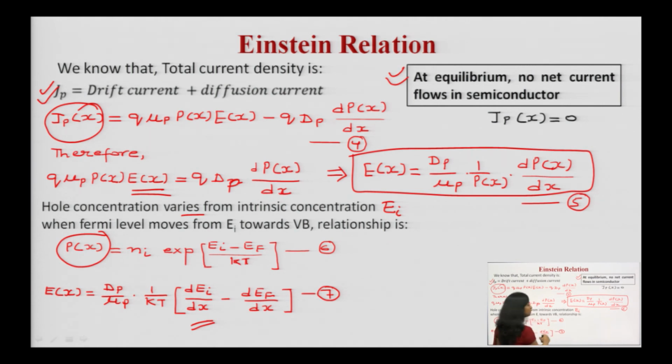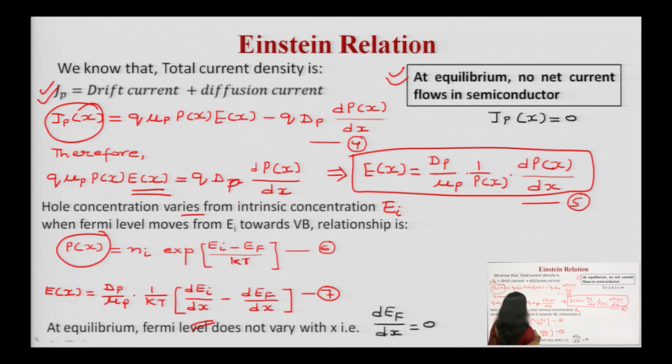So in this particular manner, you can now simplify this particular equation, and you must remember that at equilibrium, Fermi level does not vary with x. Since we are talking about the equilibrium, there will be no change in the Fermi level, and when there is no change in the Fermi level with respect to x, then what will happen? This particular term will be 0. d of Ef upon dx, this term will be 0.